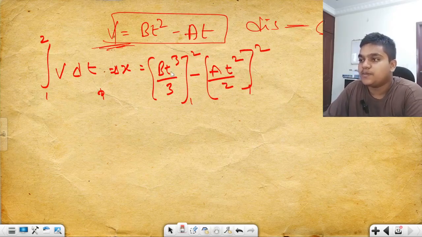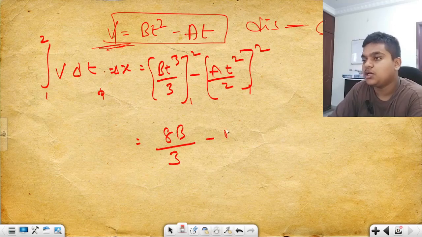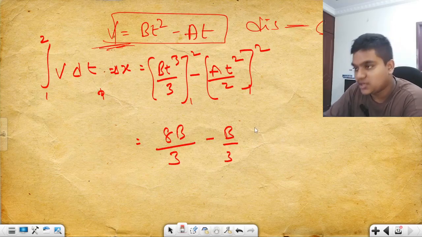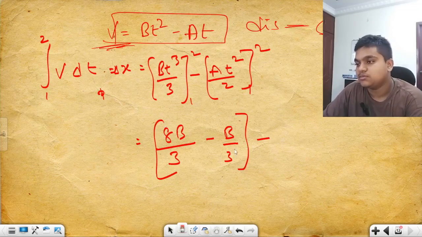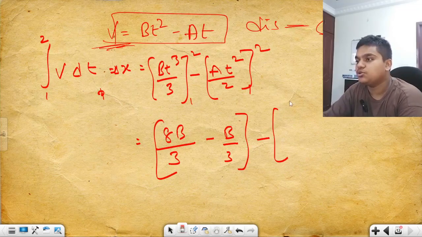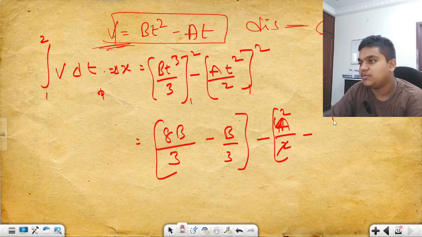Substitute 2 here, it becomes 8b by 3, minus substitute 1 here, it becomes b by 3, whole minus this one: substitute 2 here, it becomes 4a by 2, which is 2a, minus substitute 1 here, it becomes a by 2.